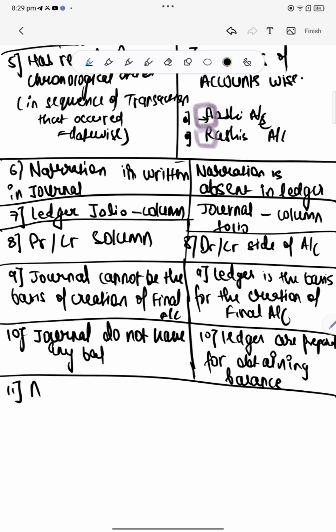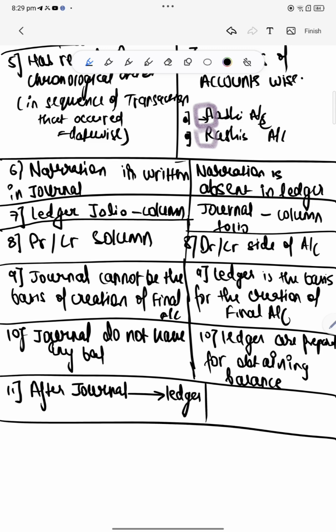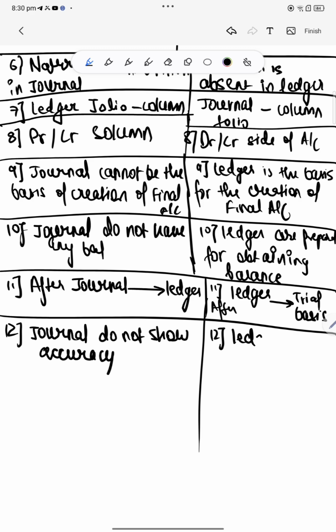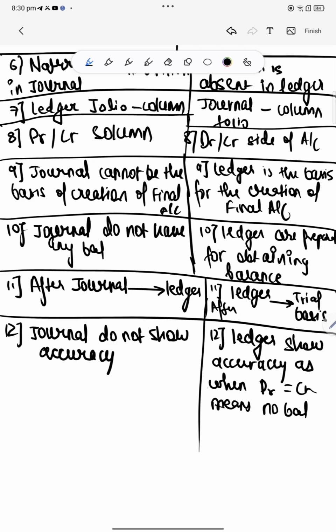After journal we prepare ledger, and after ledger we prepare trial balance. Then journal do not show accuracy, whereas ledgers show accuracy, as when debit is equal to credit means no balance left, which is an indication of accuracy.